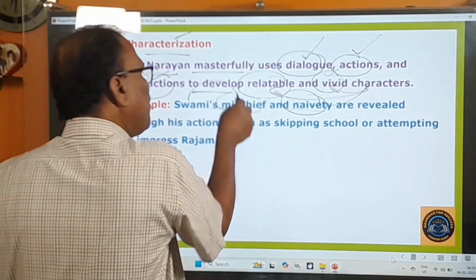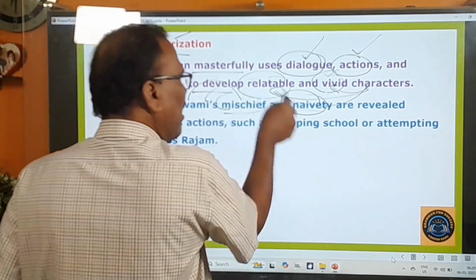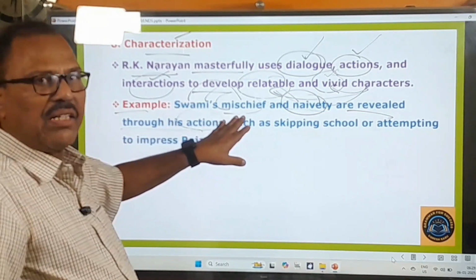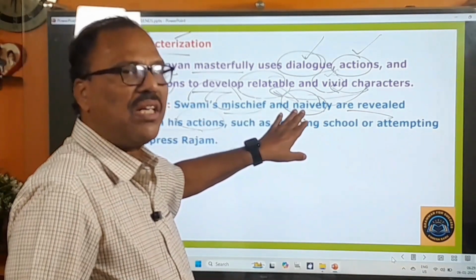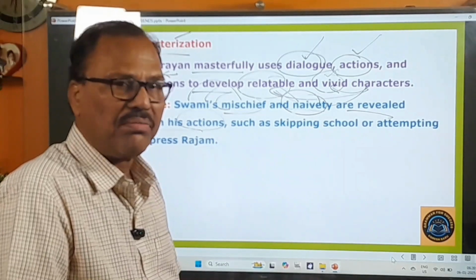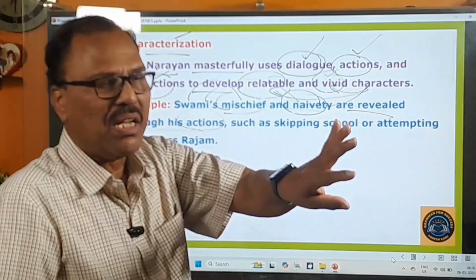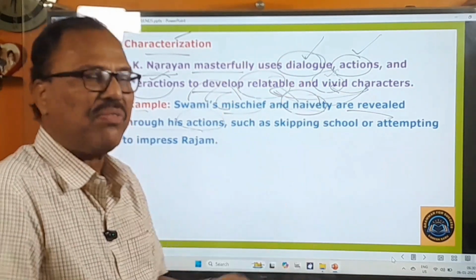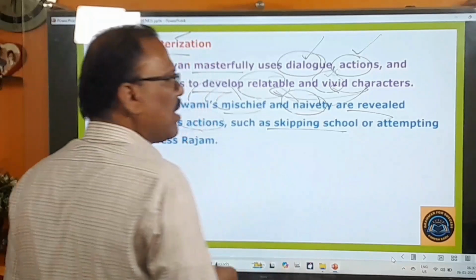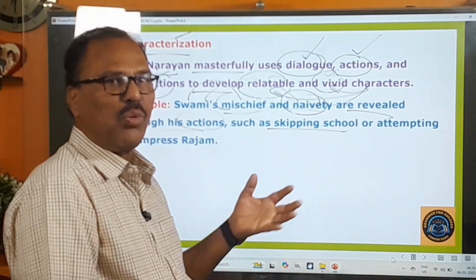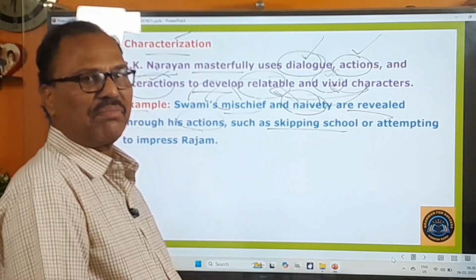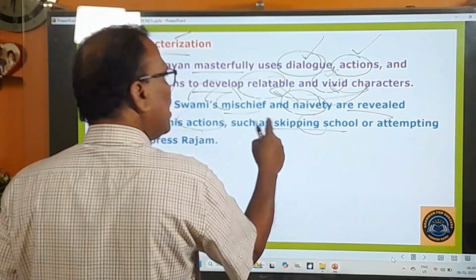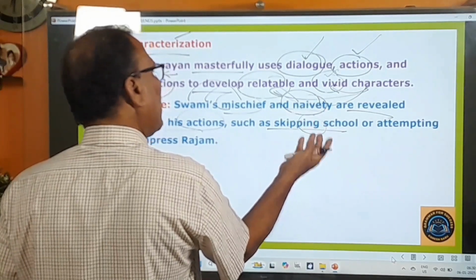So here Swami's mischief and Swami's naivety are revealed through his actions. Through his actions you can find some mischief, and you can also find some innocence. You might think they are mischievous actions, but they are innocent actions. Only in the innocent actions can you find some kind of mischief, such as skipping school. Skipping school means bunking the classes, avoiding the school, playing truant. It is a kind of naivety, and a kind of mischief also.